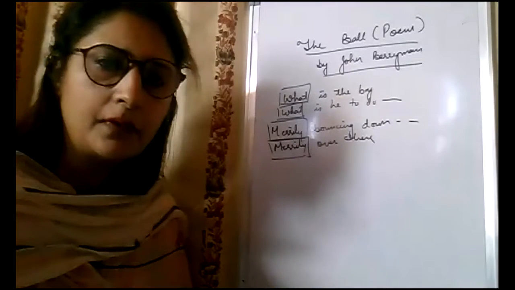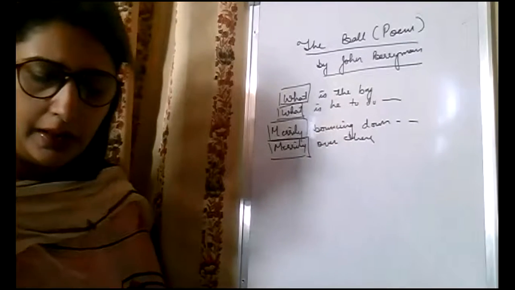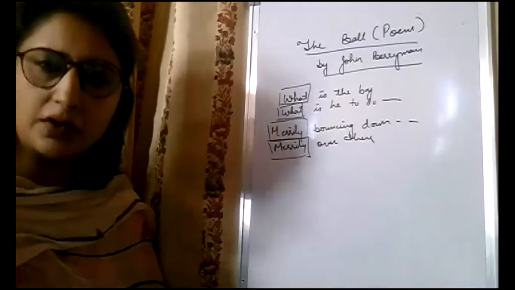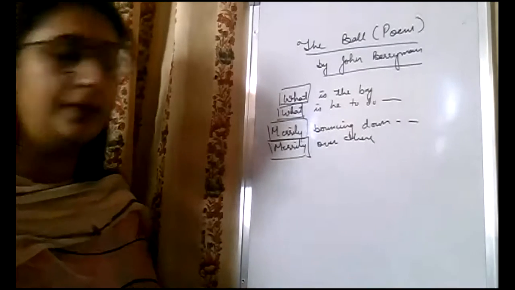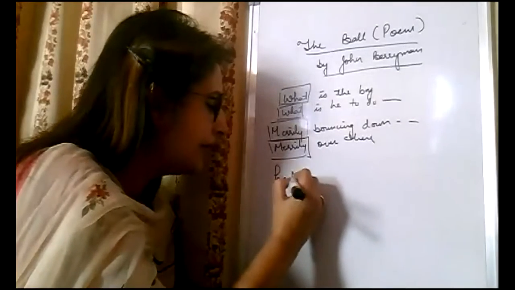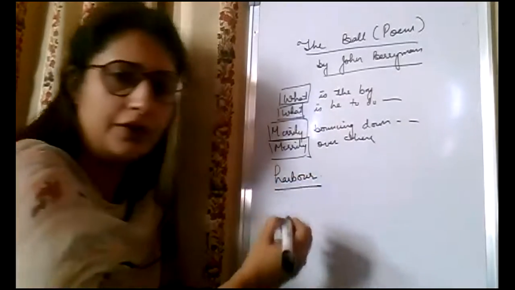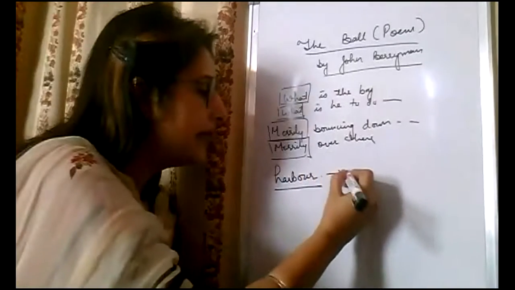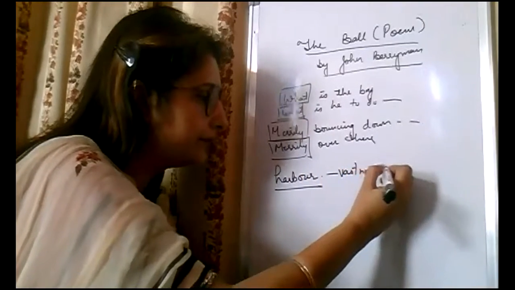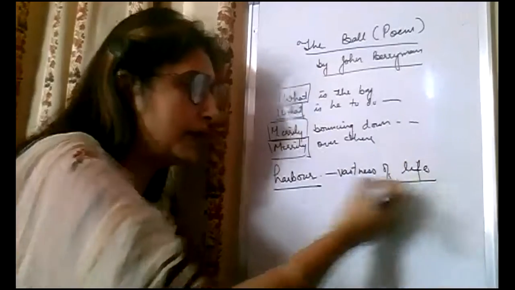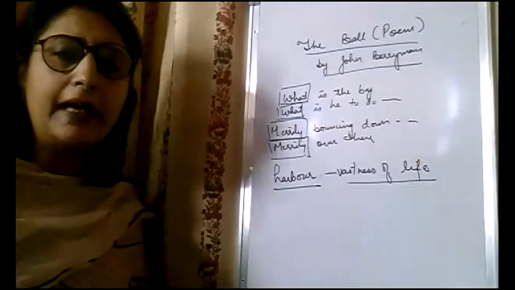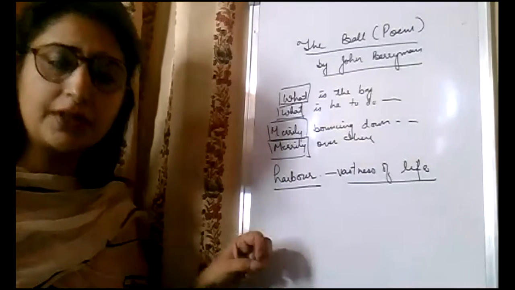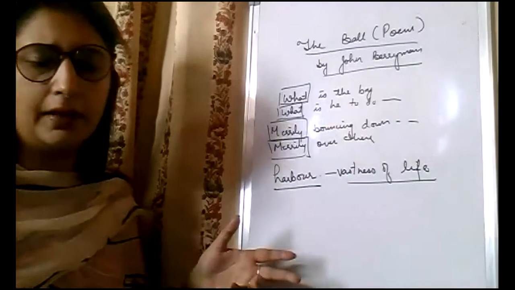Now we have done till here that the boy has lost the ball. It has gone into the nearby harbor. What was the harbor symbolic of, as I mentioned yesterday? It was symbolic of the vastness of life. That life is too vast, too expandable. In life we have different kinds of losses. We face different kinds of situations in which we lose one thing or another.